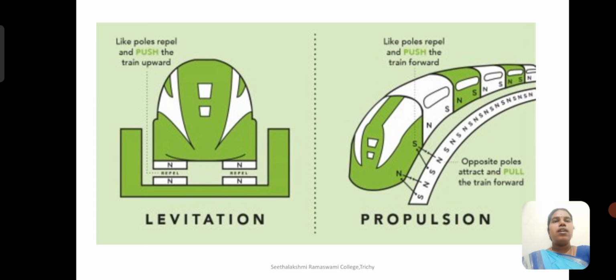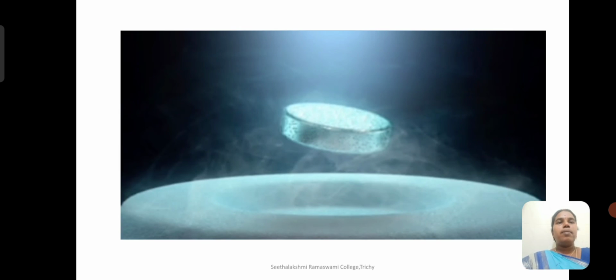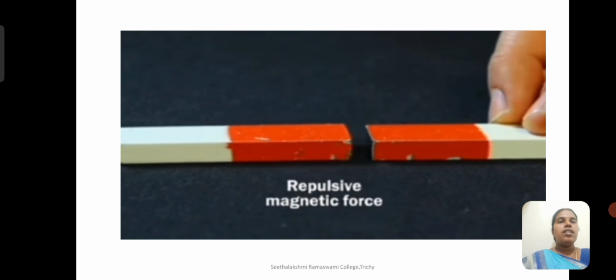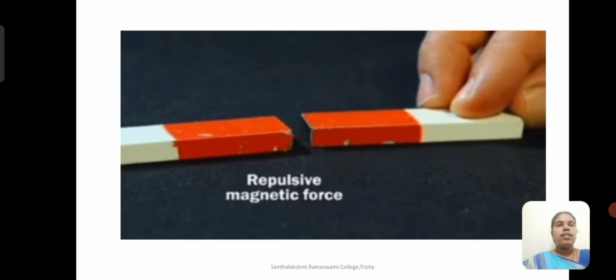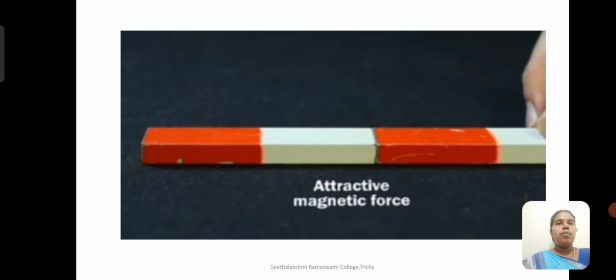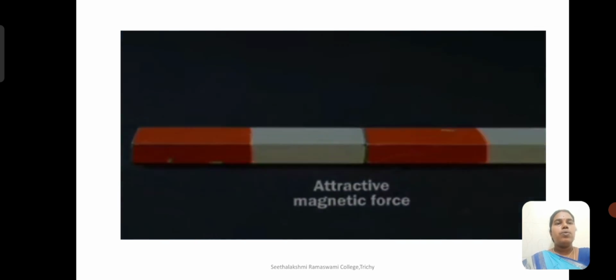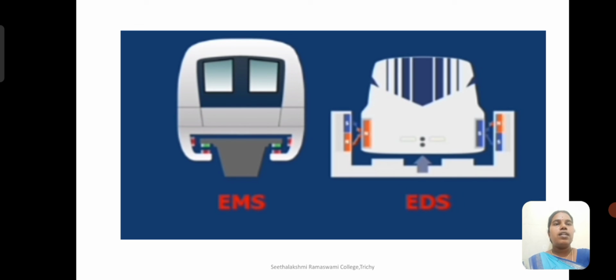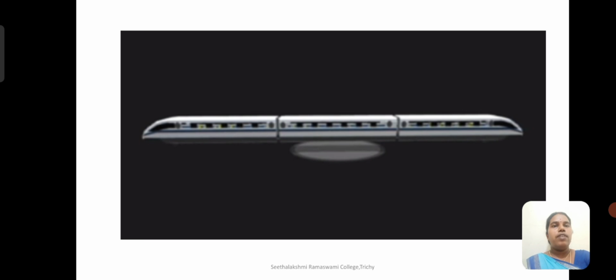Due to this, levitation and propulsion take place in the train with respect to the rail or waveguides. The like poles repel and push the train upwards, and the opposite poles attract and pull the train forward. By levitation and propulsion, the train floats and moves. You could see a repulsive magnetic force exerted when like poles are brought together, and on the opposite poles, you get an attractive magnetic force. These are the two types of methods in the levitation process.